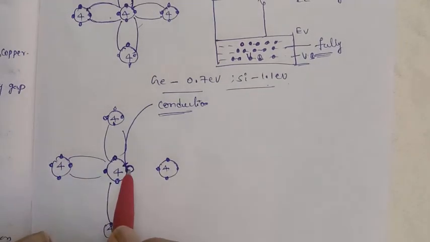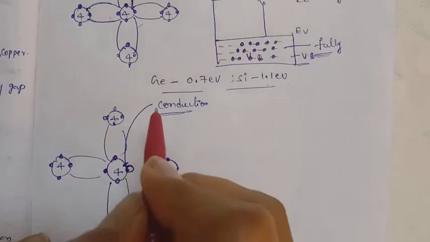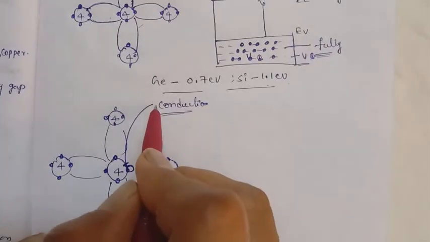This vacancy is called a hole, and this one is called an electron.